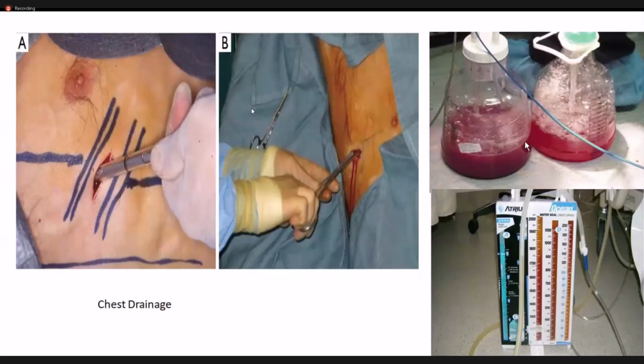So the radiographer must not lift these bottles. If anyone attempts to lift the bottles, there is a probability that this fluid will return back to the patient's chest. So you shouldn't do that. There might be a backflow. In order to stop the backflow, a radiographer must not disturb this bottle and must not lift this bottle in any case.